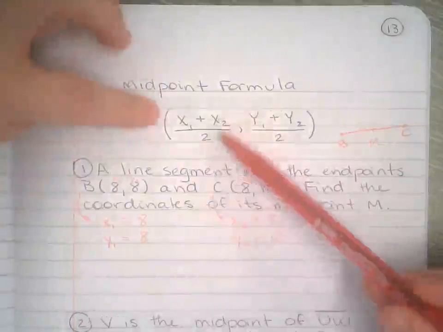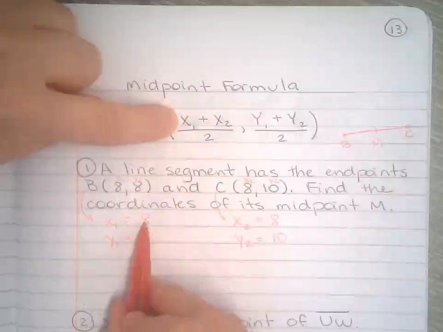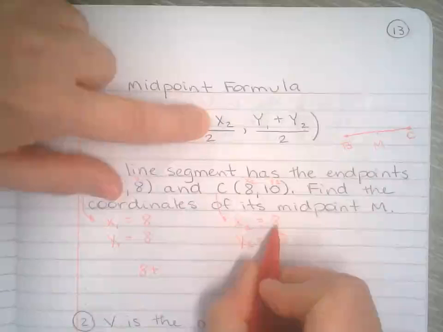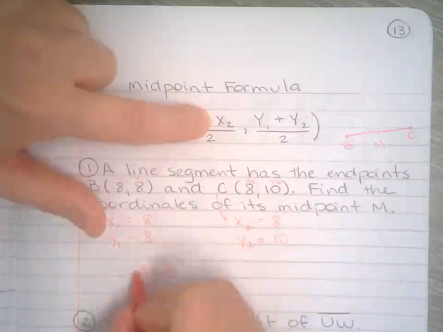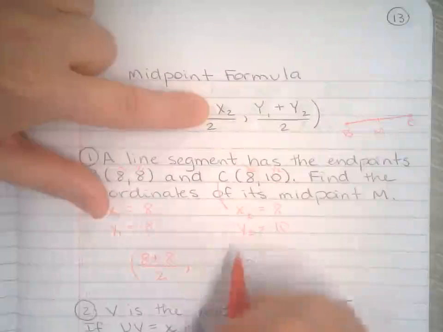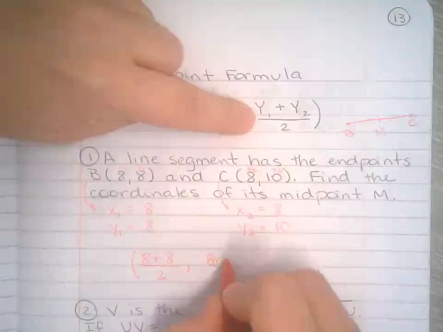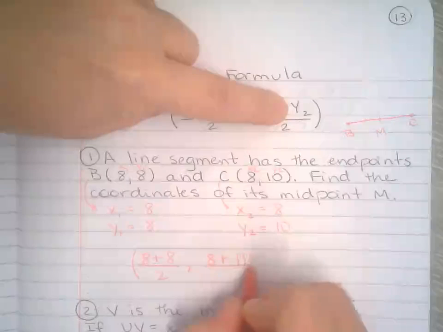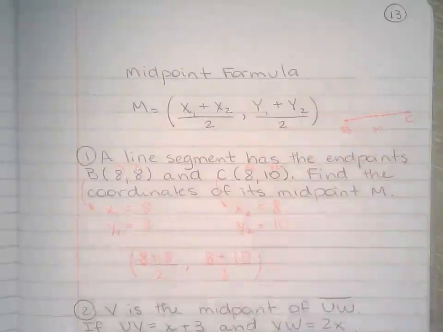Now at this point, all I have to do is plug that in the formula. So the formula calls for x1. x1 right there, 8, plus x2. x2 also 8. Divide by 2. And since we're talking about the midpoint, every point has the x and the y coordinate. y1, 8 right there, plus y2 right there is 10 over 2. Now, be very careful when you plug this in the calculator.